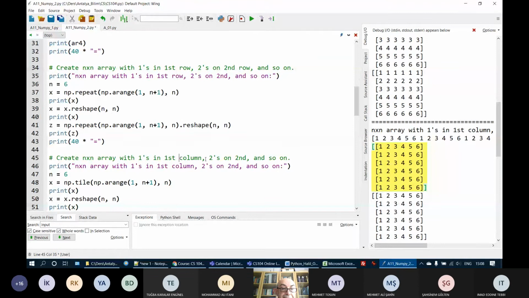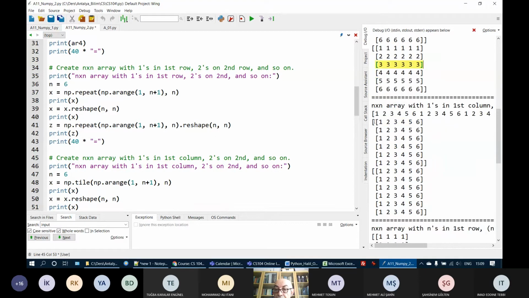So the difference between these two is that here I have 1s on the first row, 2s on the second row, 3s on the third row, etc. But here I have 1s on the first column, 2s on the second column, 3s on the third column, etc. Just look at the column.